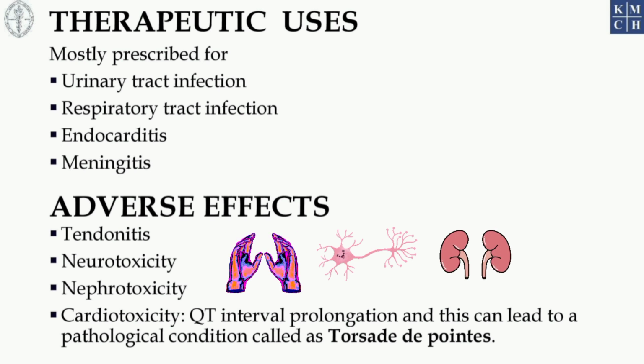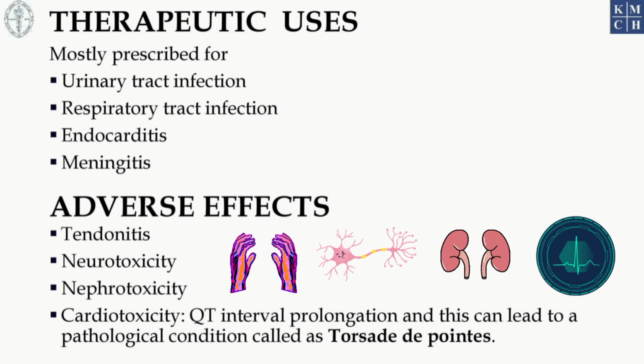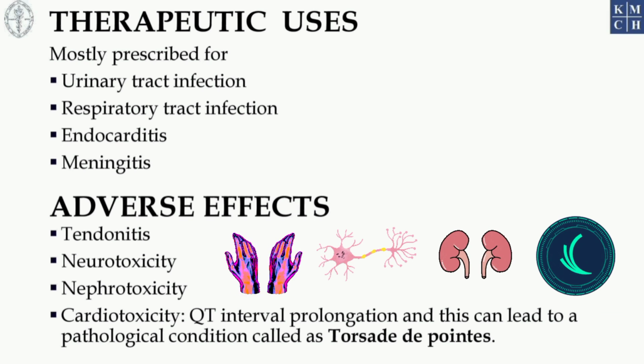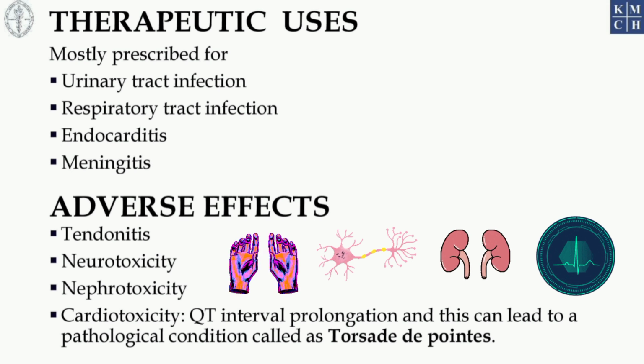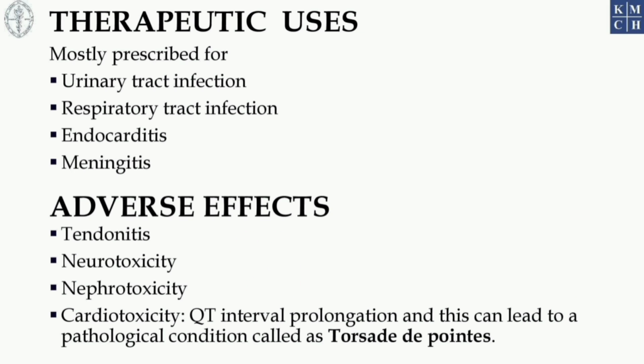Fluoroquinolones are also associated with nephrotoxicity, which leads to damage of the small subunits inside the kidney called nephrons. Fluoroquinolones are also associated with a serious cardiotoxic effect, which leads to QT interval prolongation, and